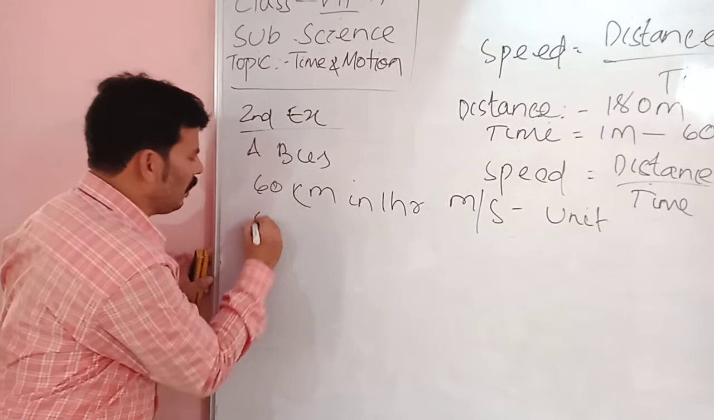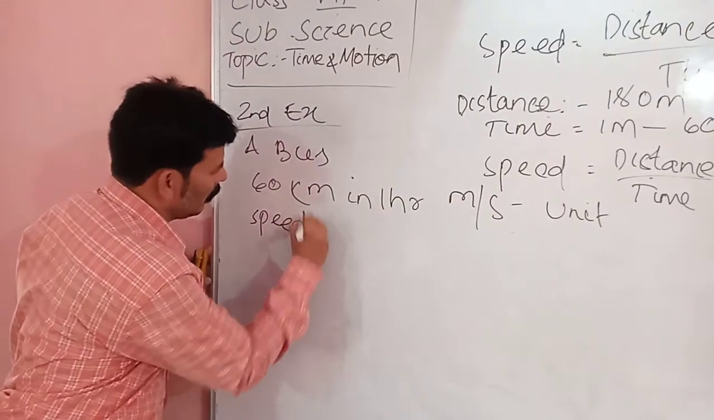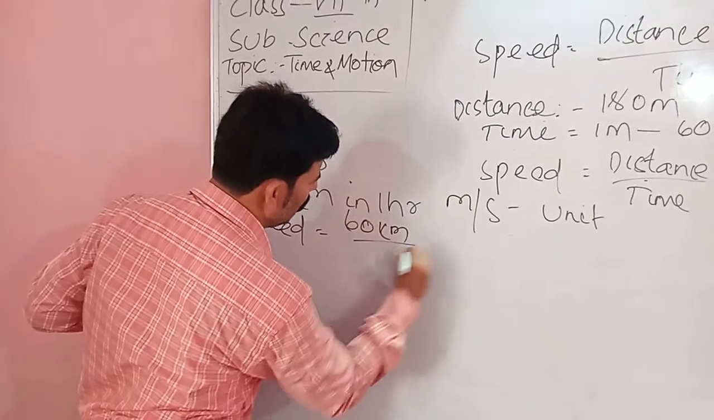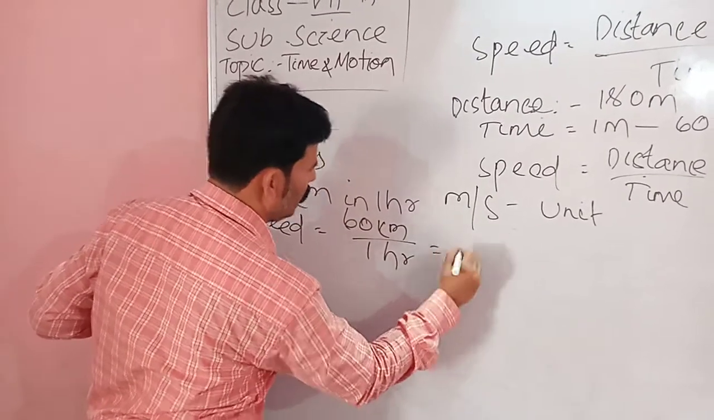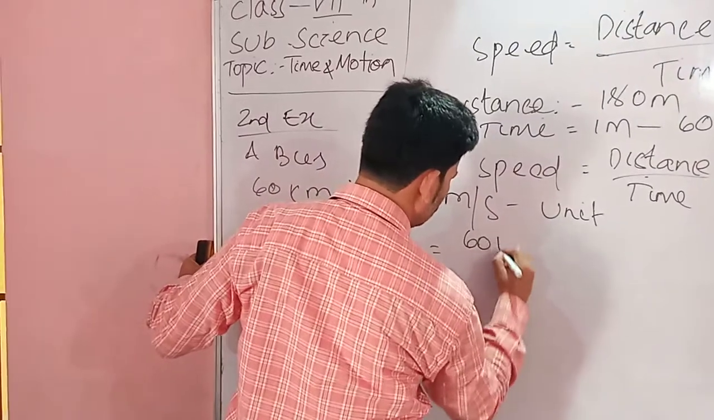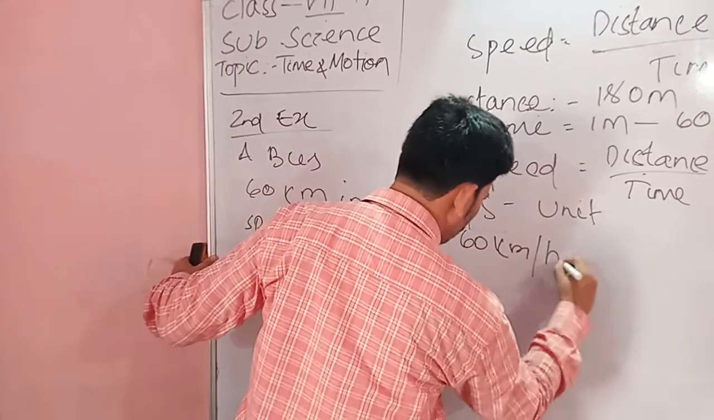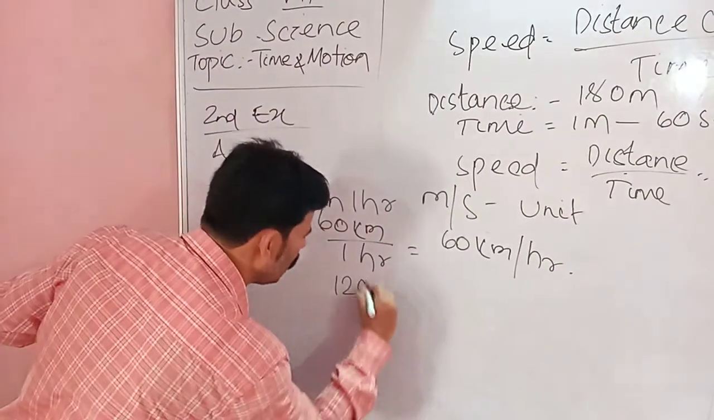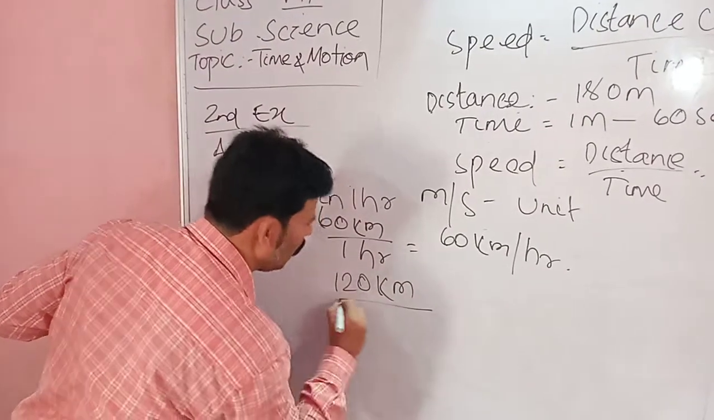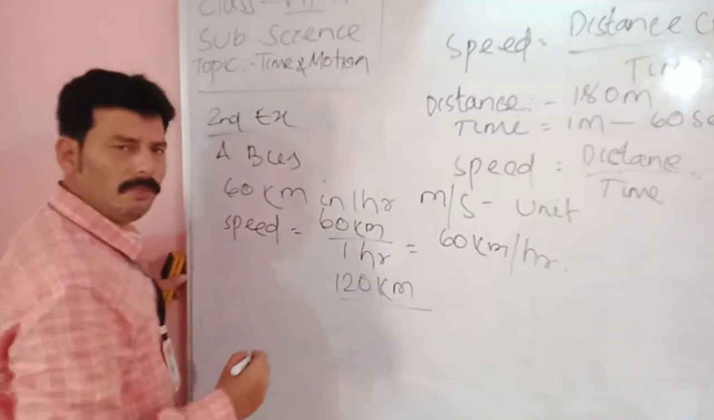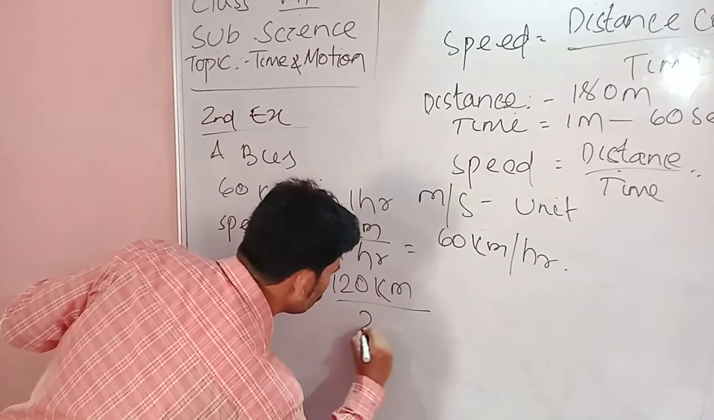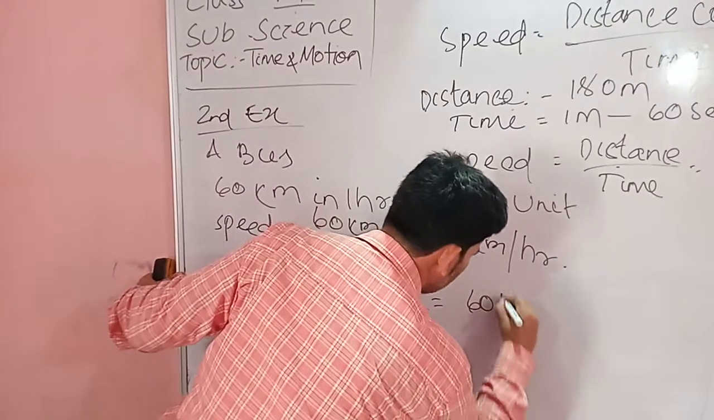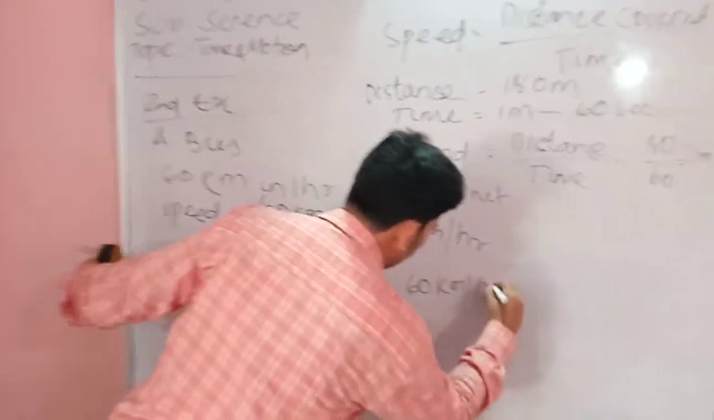So what will the speed be? The speed will be distance by time, that equals 60 kilometer by 1 hour, equal to 60 kilometer per hour. Similarly, if the distance covered is 120 kilometer in 2 hours, then we will calculate it as 60 kilometer per hour.